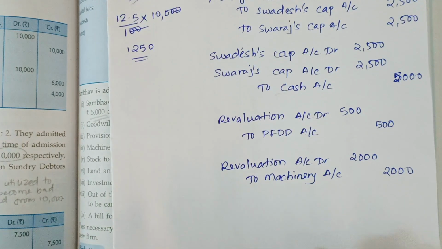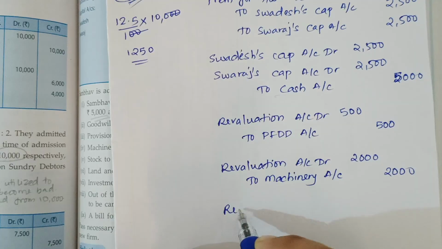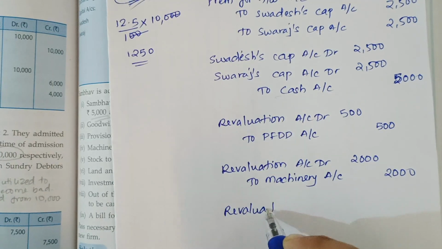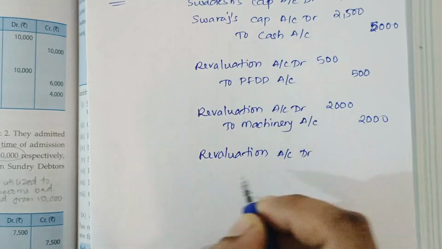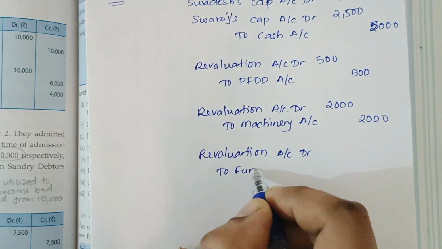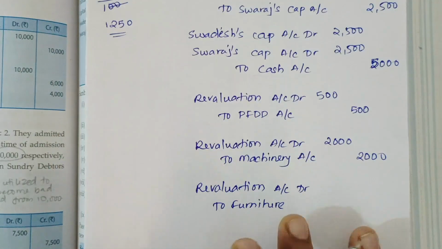So the entry will be, furniture is an asset that is reducing, so revaluation account debit to furniture. The amount should be 1,250.